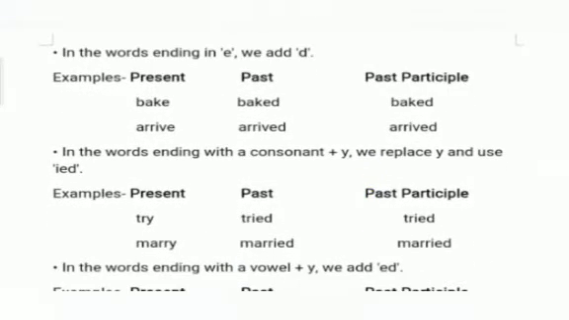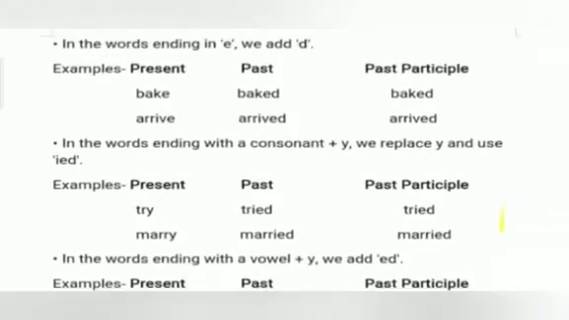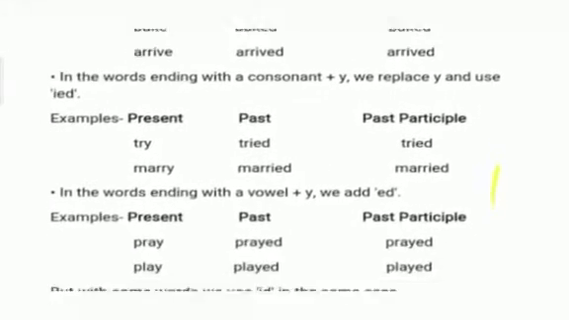In the words ending in E, we add D, like bake, baked, baked, arrive, arrived, arrived. Okay. Next is, in the words ending with the consonant plus Y, we replace Y and use IED. For example, try, tried, tried, marry, married, married. Here we have replaced Y and used IED.